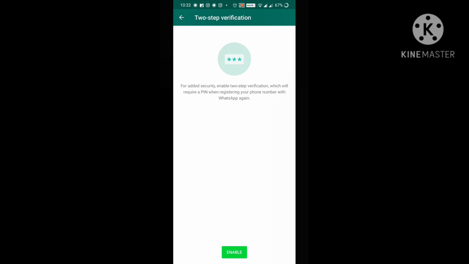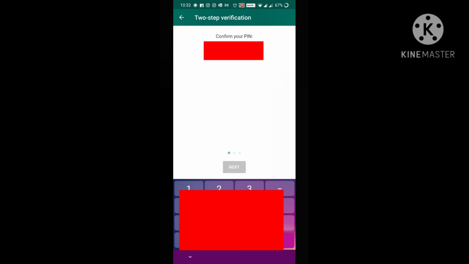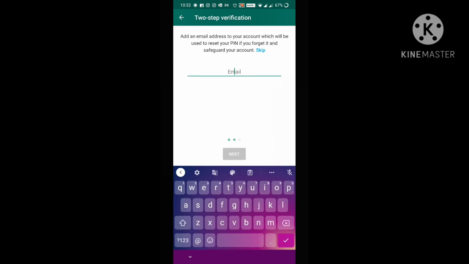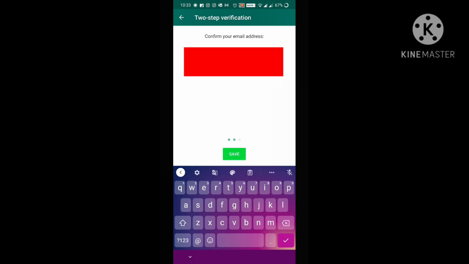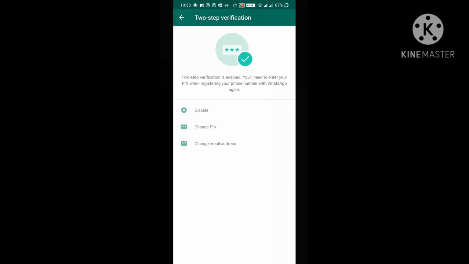Moving to the next, two-step verification. This is very important for everyone who is using WhatsApp. Let me show you how to enable it. Enable, and here you need to give a 6-digit password and confirm it. Then it will ask for the email ID. You give the registered email ID. After providing the email ID, move to the next, and again you need to confirm the email ID and then save. You will get a notification like this: two-step verification is enabled, then done. This is very important so that no one can hack your WhatsApp account.